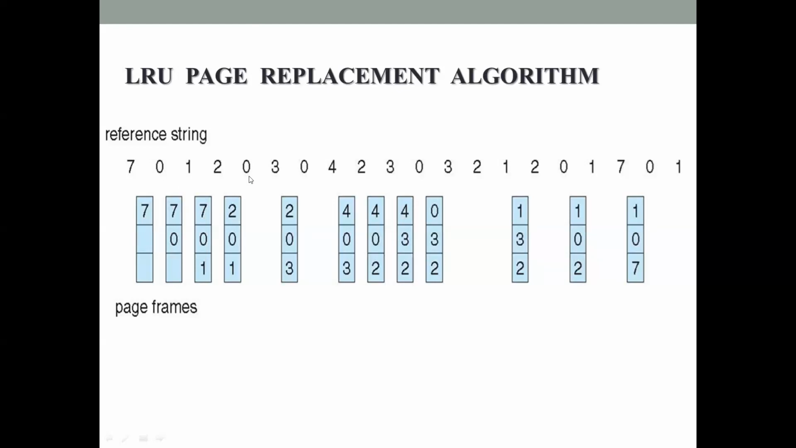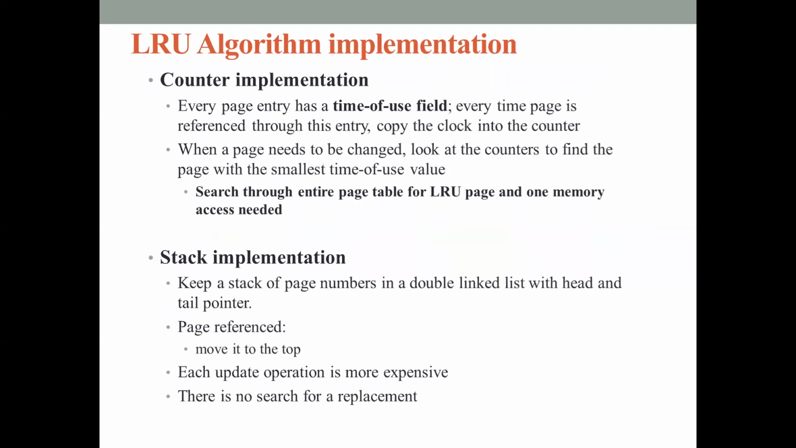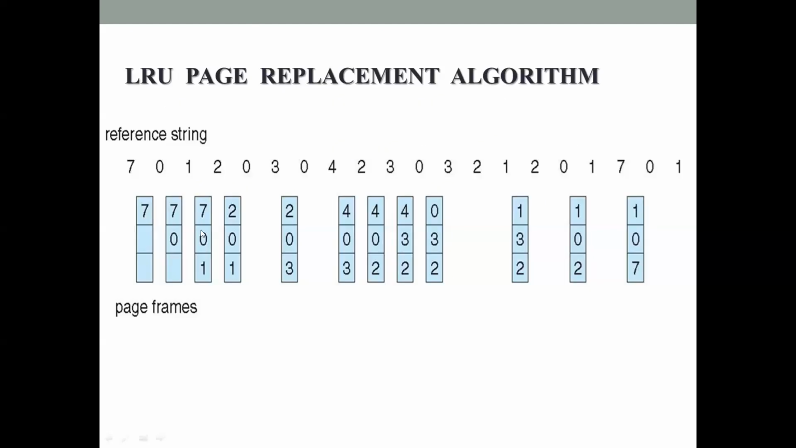Next page reference is 0. 0 is already there in the memory, so there is no page fault. Whenever there is no page fault, don't put this diagram. Don't put that frame structure because 0 is already there in memory.